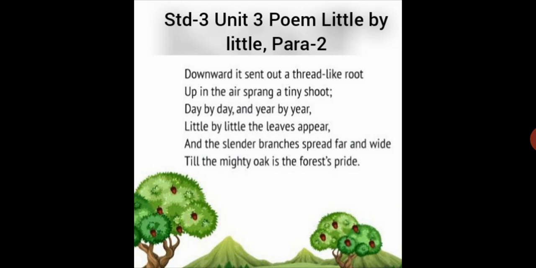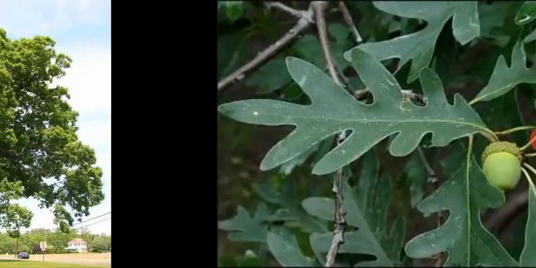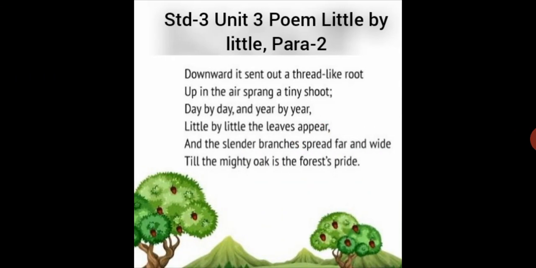Like they say, the main object of the forest. Now here you can see the oak tree, how huge it is. So other trees which are there in the forest, they are smaller than that, and the oak tree is very, very huge when it grows completely. So he is like the king of the forest. So that's why it is said that till the mighty oak is the forest's pride. Now here it is the pride of the forest.